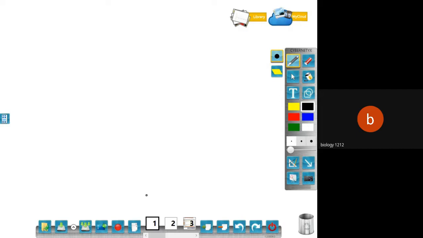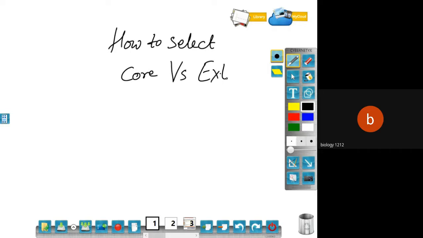So today's tutorial is about how to select core or extended, that's core versus extended. How are we going to select core or extended for the subject?